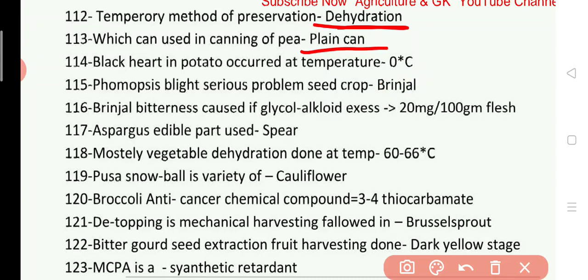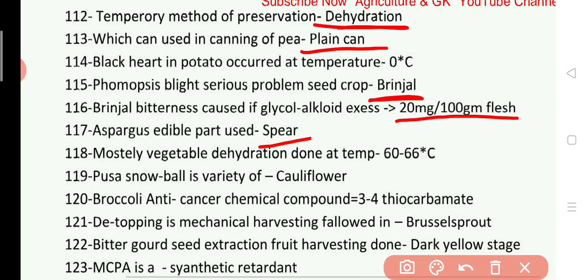Phomopsis blight, serious problem seed crop is, which is a problem of brinjal. Brinjal bitterness caused if glycoalkaloid is more than 20 mg per 100 gram flesh. Next question. Asparagus edible part used as spear.